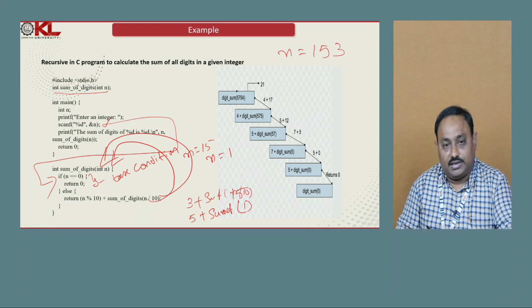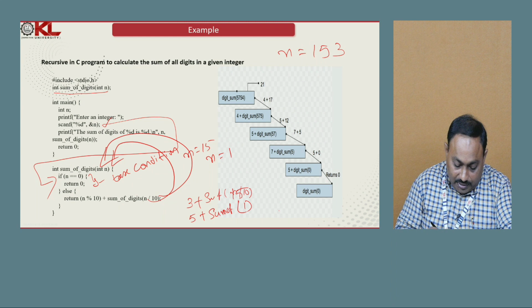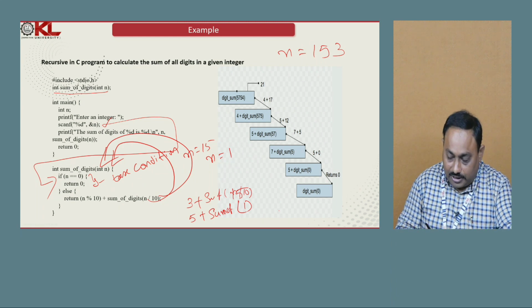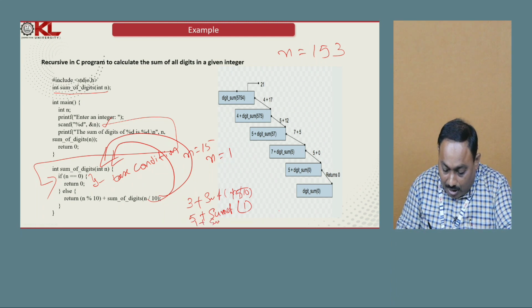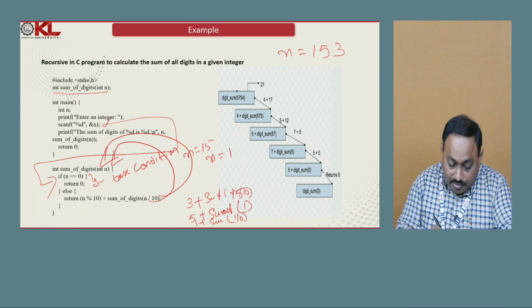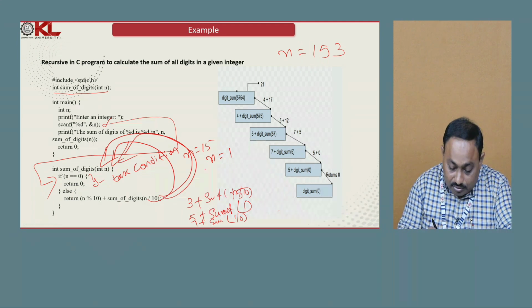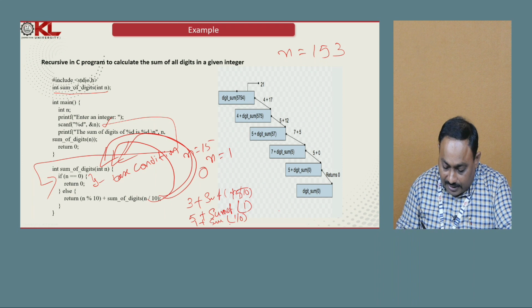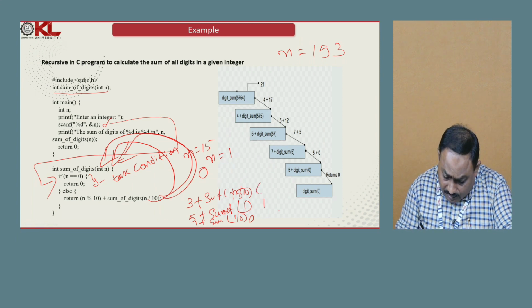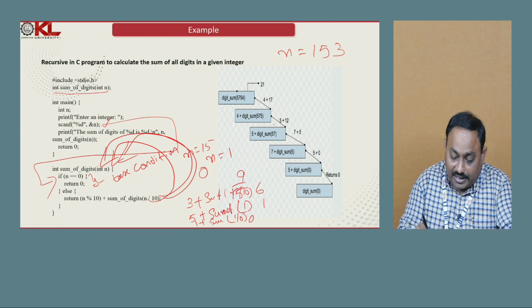Again it checks the condition. Is n 0? No. It goes to the else part. Now it takes n mod 10. 1 mod 10 means 1, plus sum of the digits of n by 10. 1 by 10 is 0. Again a recursive call takes place. Now it will return 0. Now the sum of this one is 0. 1 plus 0, 1, and 5 plus 1, 6. 3 plus 6, 9. Like that the backtracking takes place.